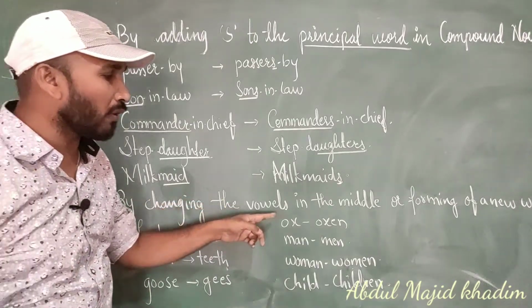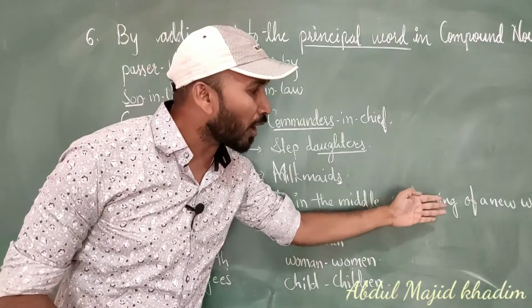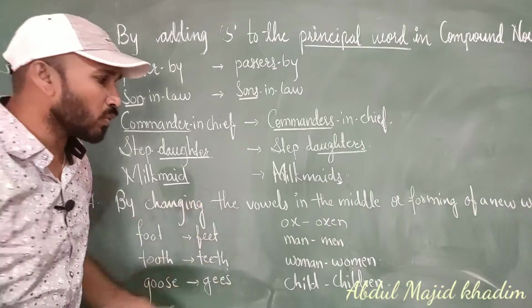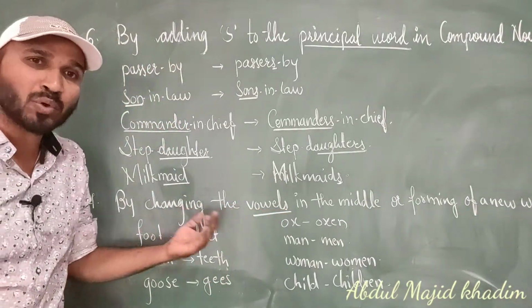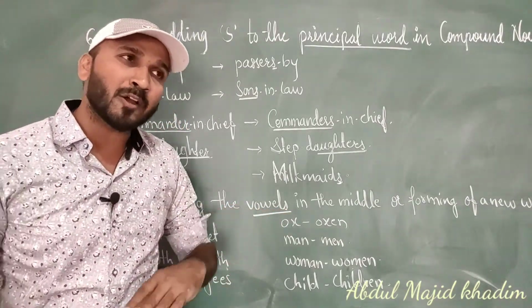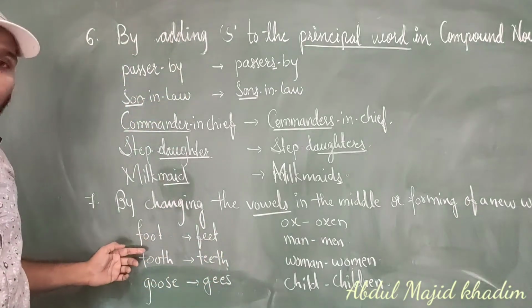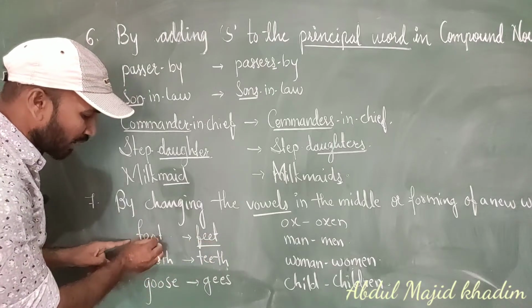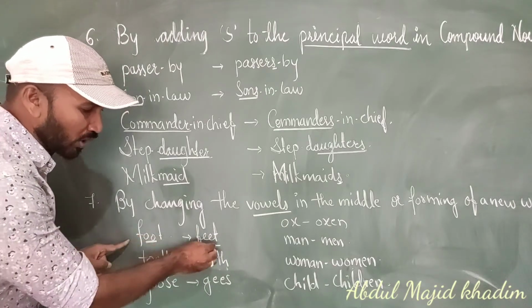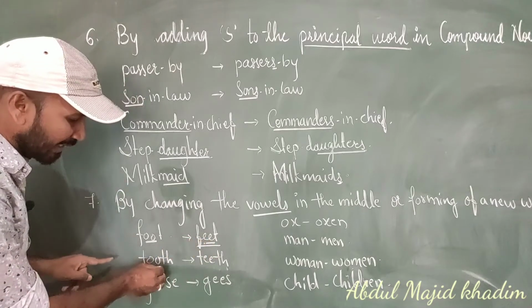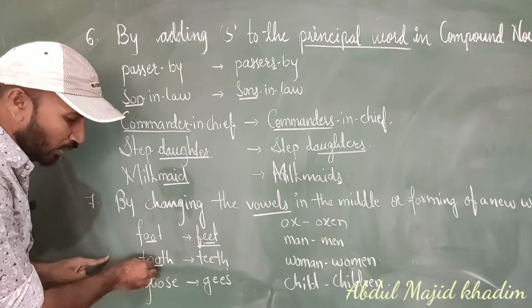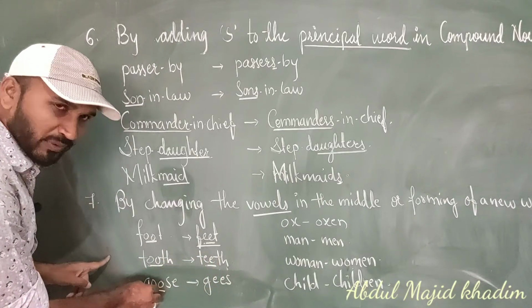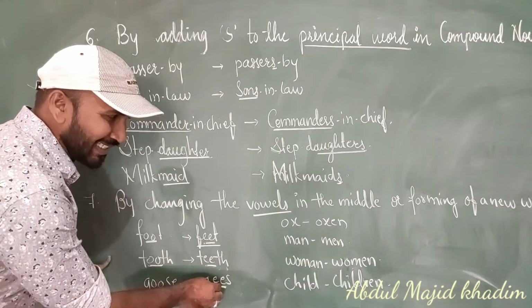Next rule, the seventh rule: by changing the vowels in the middle or forming a new word. We can change the vowels. By changing vowels, some singular nouns become plural. For example, foot, its plural is feet. We are removing the double o and adding double e. Similarly, tooth: we remove double o and add double e. And goose, removing these two o's and making geese.